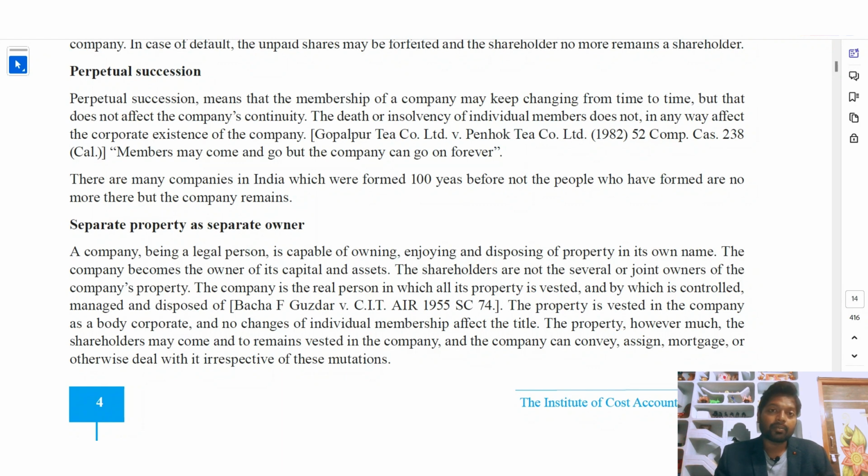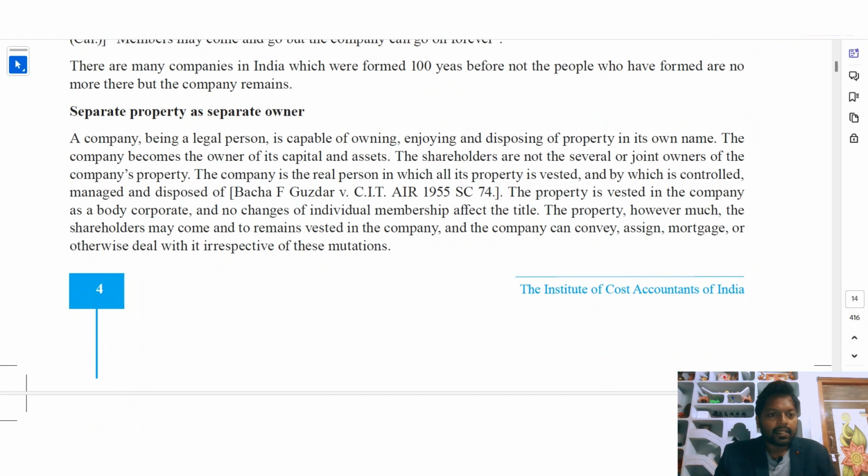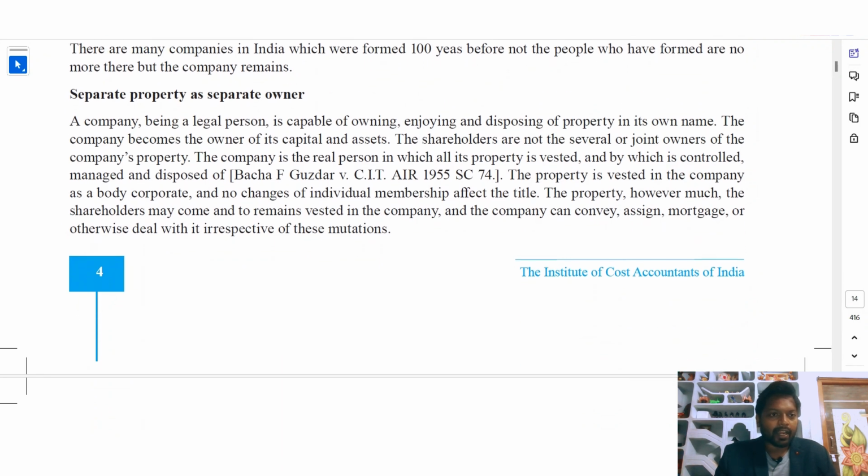So there are some companies which have 121 years of experience, 150 years of experience. So the people who founded the company might die, but the companies are still continuing. So this is what the concept of perpetual succession means. Separate property, separate owner. Okay, this is the fourth feature.